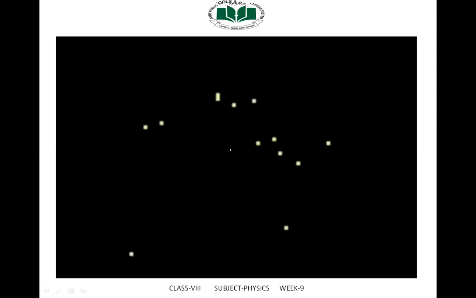You can see in this slide, atoms or molecules of a gas are moving randomly. The motion of dust or smoke particles in the air is random motion. The Brownian motion of a gas or liquid molecule along a zigzag path, as you can see, is also an example of random motion. In this animation, the atoms or molecules of a gas or air are moving randomly in air. This is random motion.